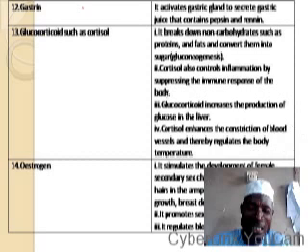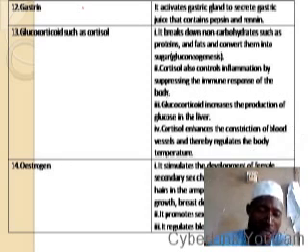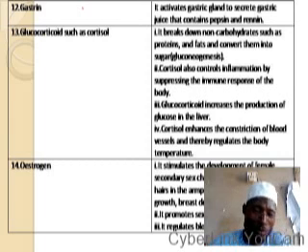Now let us look at the hormones of the ovary. Estrogen and progesterone are female sex hormones.